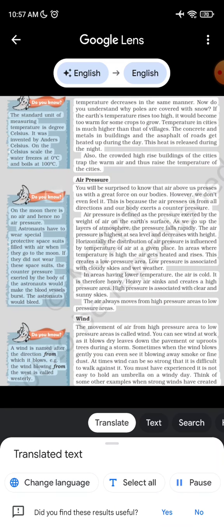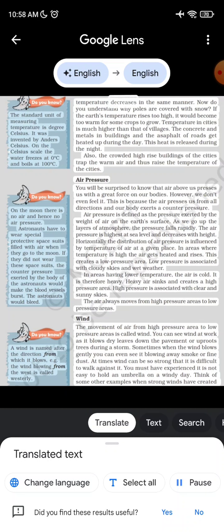Do you know? On the moon there is no air and hence no air pressure. Astronauts have to wear special protective spacesuits filled with air when they go to the moon. If they did not wear these spacesuits, the counter pressure exerted by the body of the astronauts would make the blood vessels burst. The astronauts would bleed.